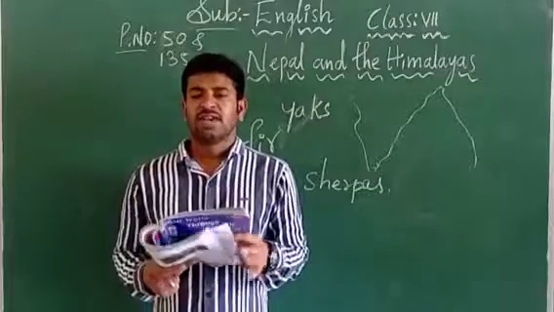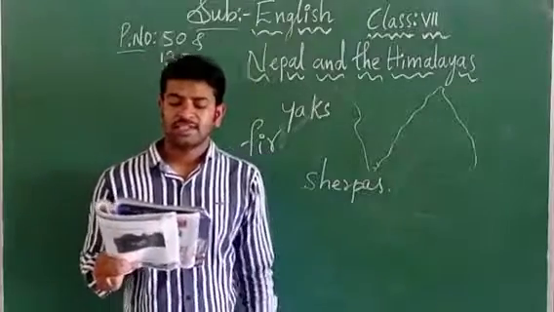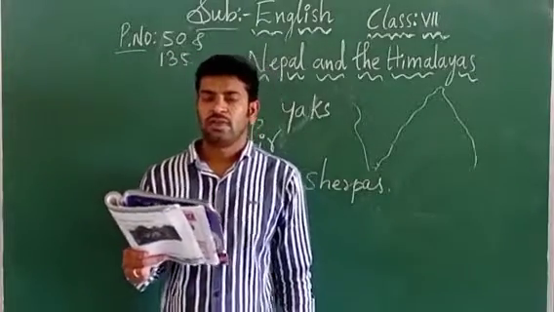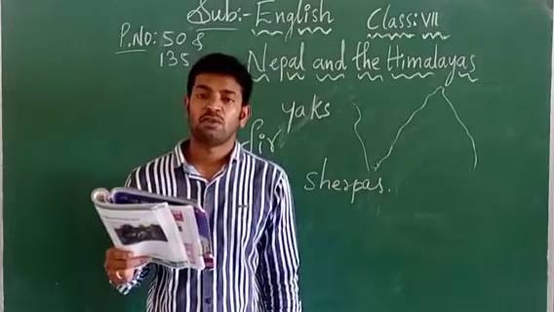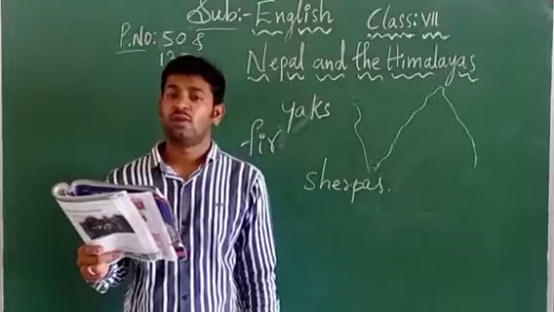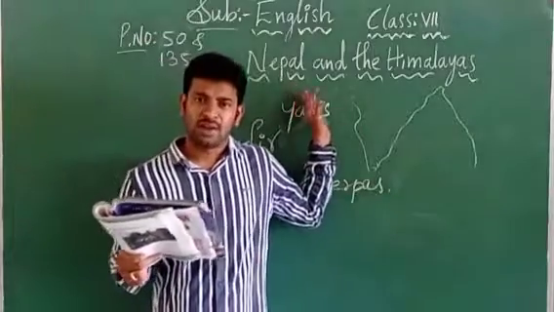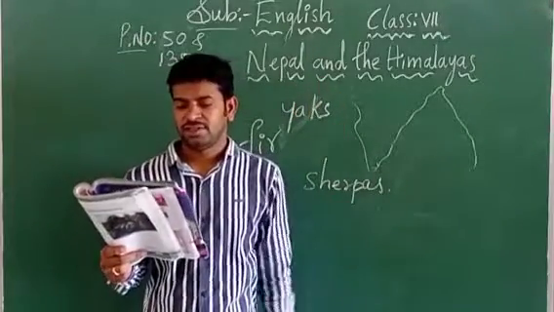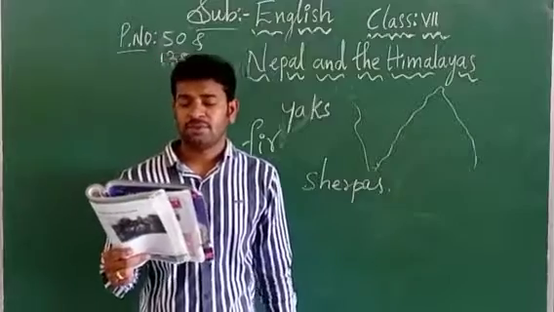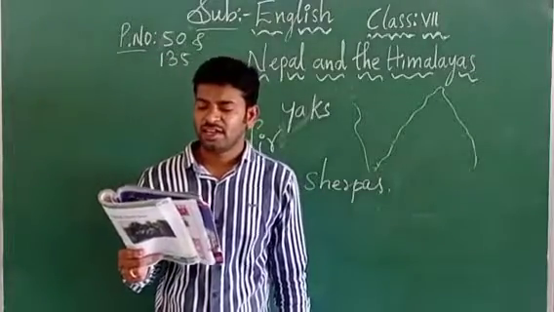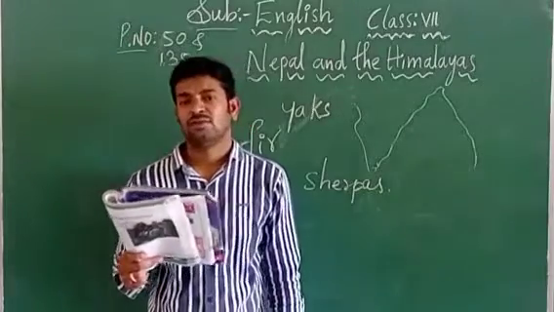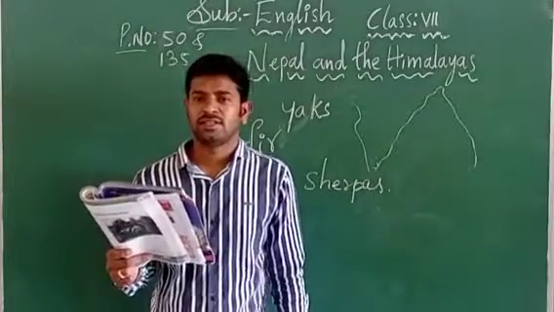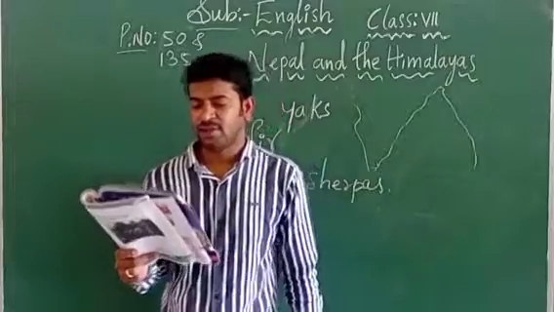Next, the second part: read the following sentences and say whether they are true or false. First one: Mount Everest is in India. No. Mount Everest is present in Nepal. It is a false statement. Second one: there are many roads in the Himalayas. No, not even one road is present in the Himalayas. It is a false statement.